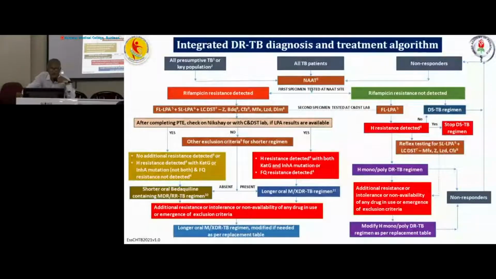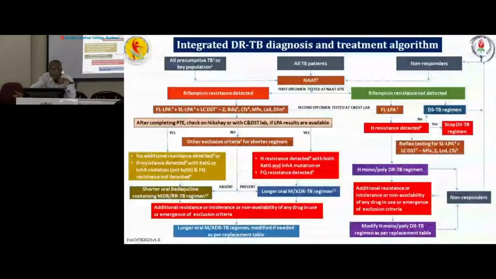So following this, after the result is available to us, we decide in three ways. First, suppose there is no resistance against other drugs barring rifampicin, and other exclusion criteria for the SOTR regimen are absent. So in this group, we will advise the SOTR oral bedaquiline regimen for MDR RRTB.